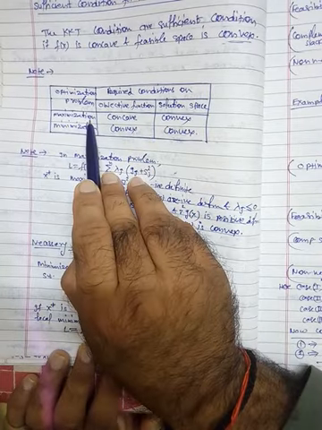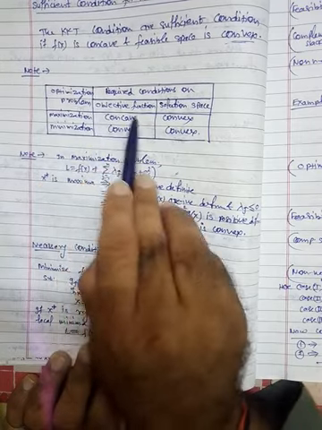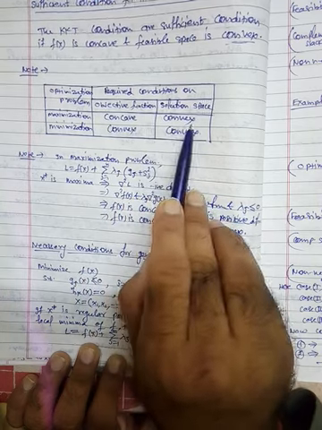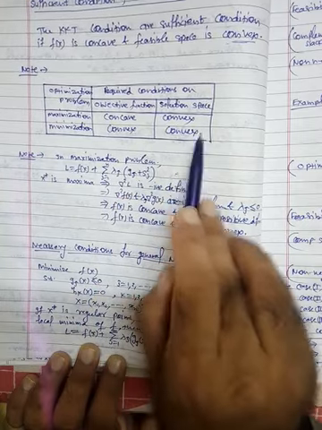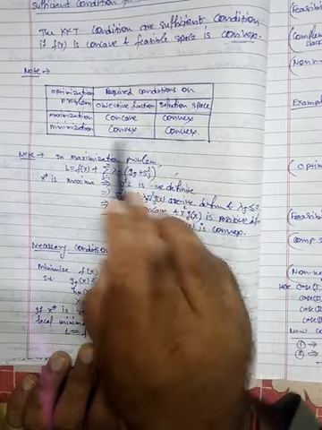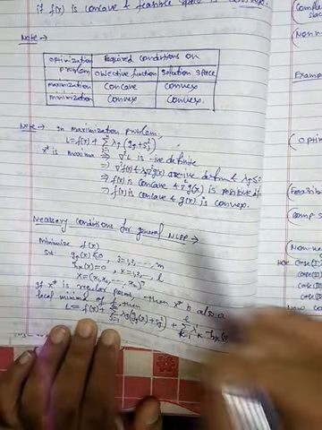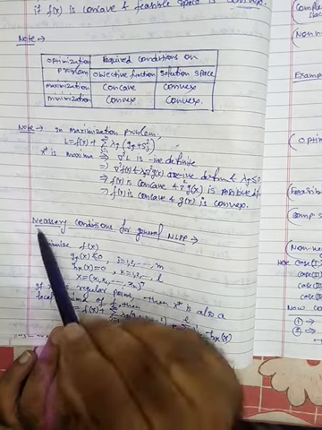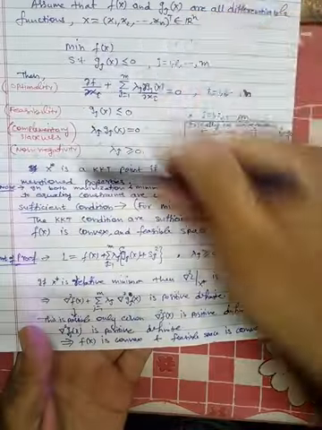The problem is maximization. Here is the objective function, here is the solution space. For a maximization problem, how should the objective function be? Concave and solution space convex. For a minimization problem, how should the objective function be? Convex, solution space convex. So the spaces are convex, however here it is concave, here convex. This is the difference. I think you understand, and the same logic is written here, you can see. So now we can summarize: these are the necessary conditions, the KKT conditions, and these are the sufficient conditions.